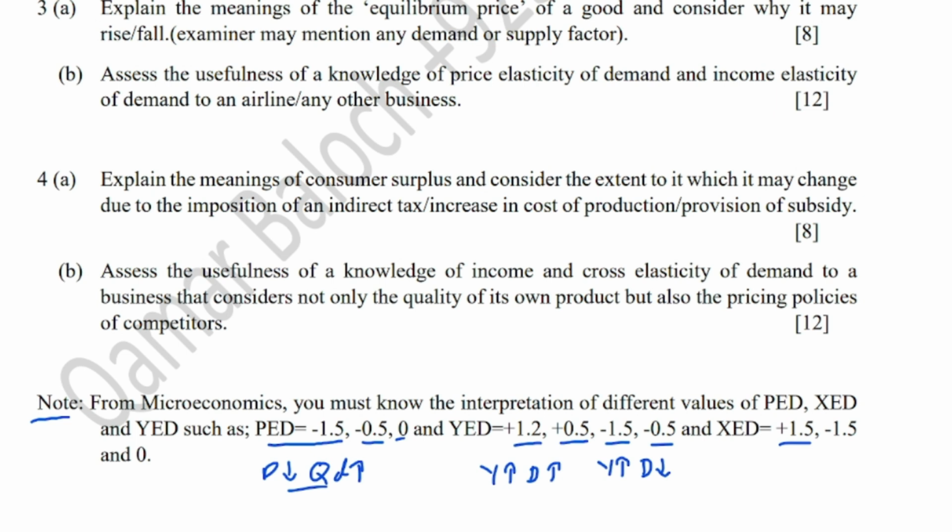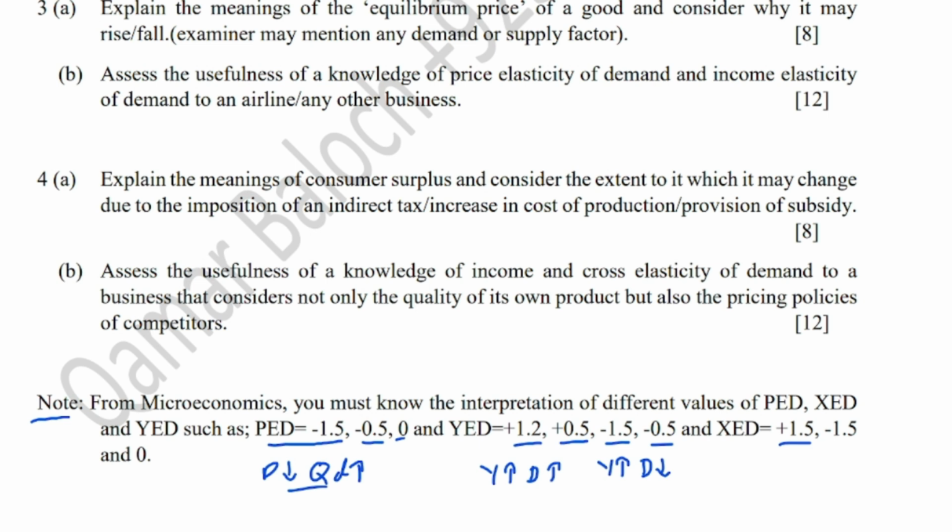XED plus 1.5, cross elasticity of demand, shows the link between substitutes and complements. If it is positive, then it means goods are substitutes, and they are close substitutes, because the answer is greater than 1. 1.5 is greater than 1. So if there is a rise in price of one product, let's say Pepsi, then demand for Coke will rise to a greater extent. So it is a stronger XED.